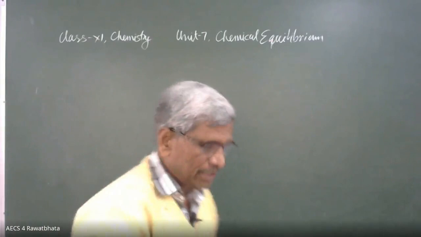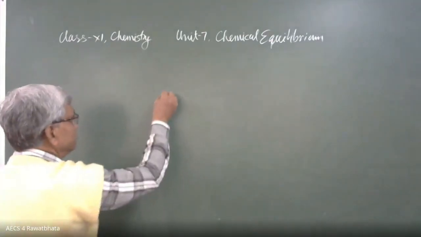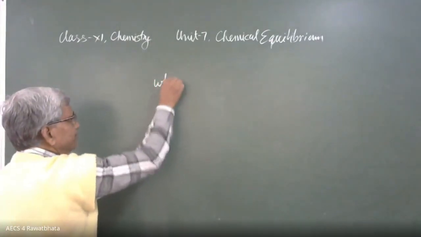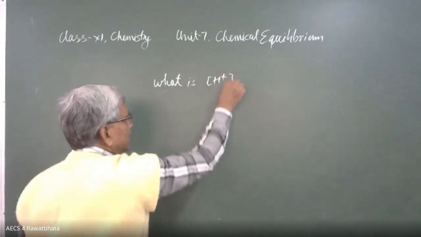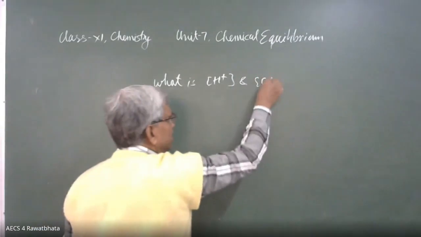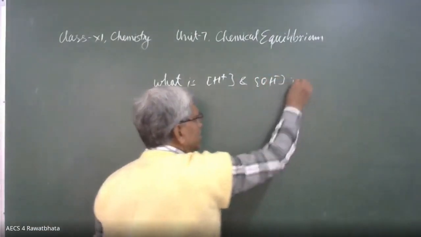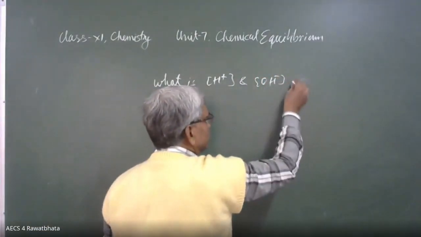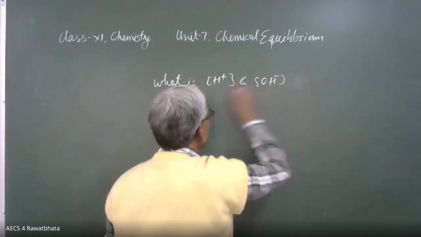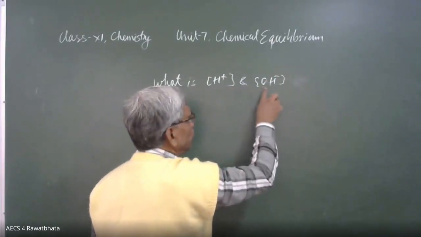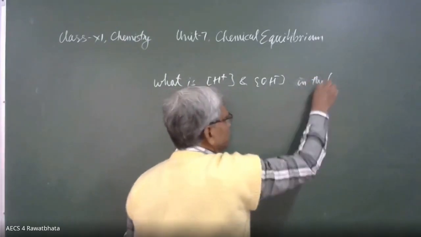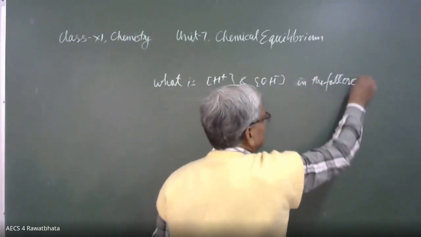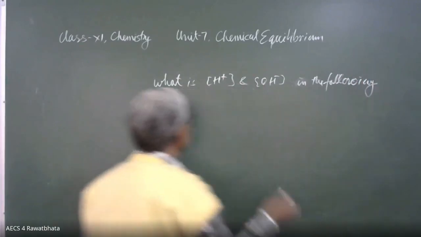Okay. I am giving a question. What are the molar concentration of H positive and the molar concentration of OH minus in the following solutions?